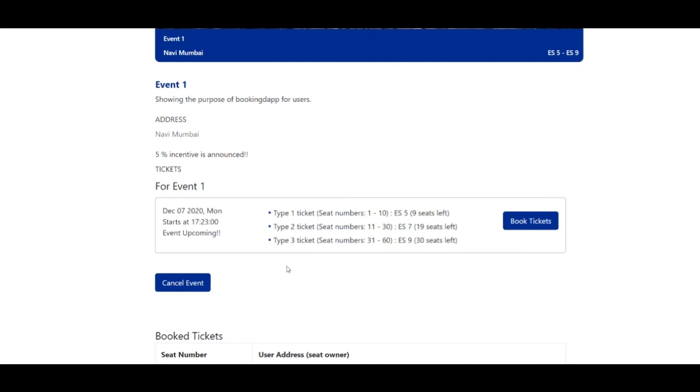So if you are canceling the event, the owner doesn't get back any incentive he has offered, but he has to return the entire amount that he has taken from the people who have booked tickets. So basically, there's a loss for the owner who has cancelled the event.